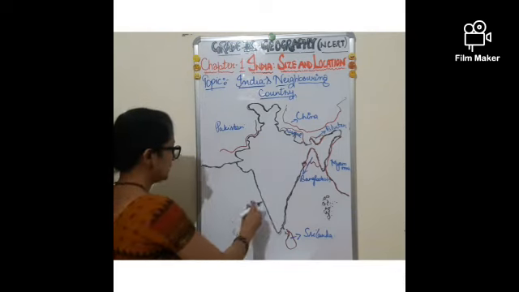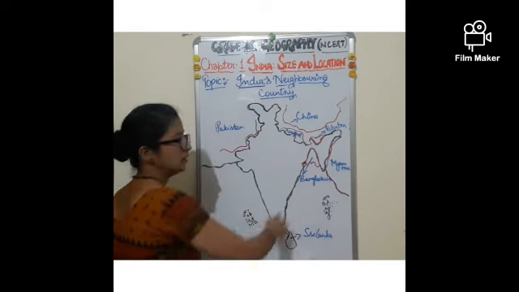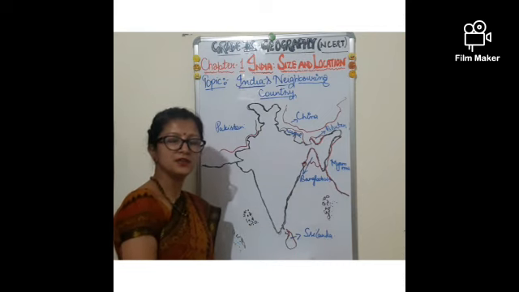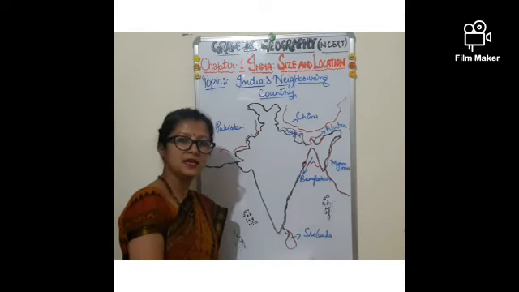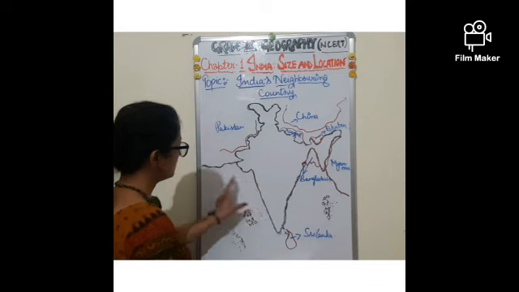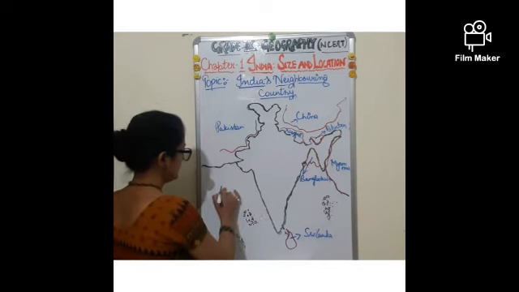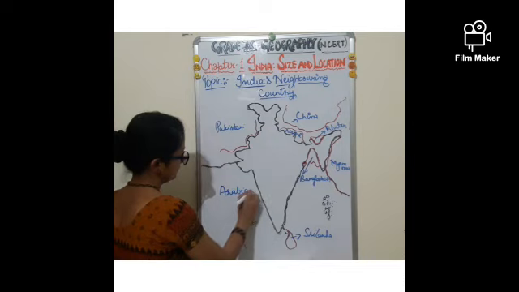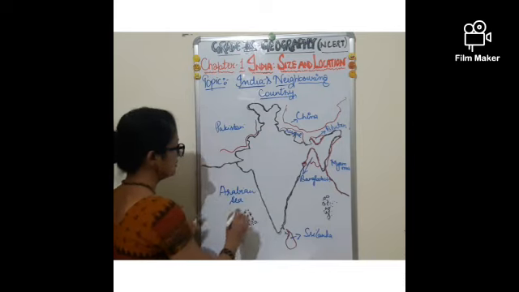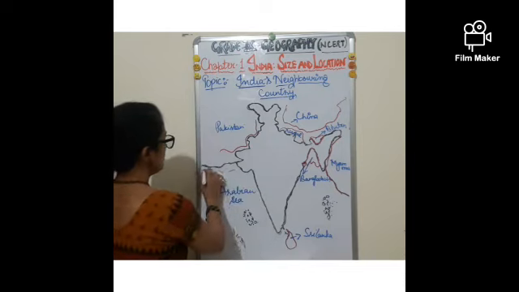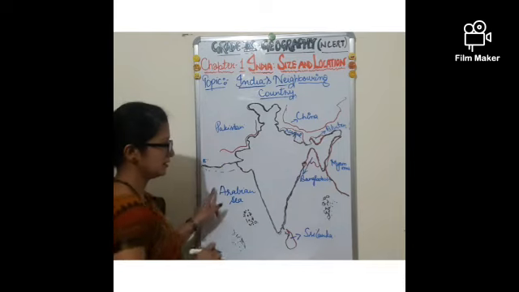Along with this, we have three sides covered with water. Our country is covered with water on three sides. That's why sometimes it is called a peninsula. So let us see what comes towards the west side. Here is the Arabian Sea, which is the sea route for all the European countries.